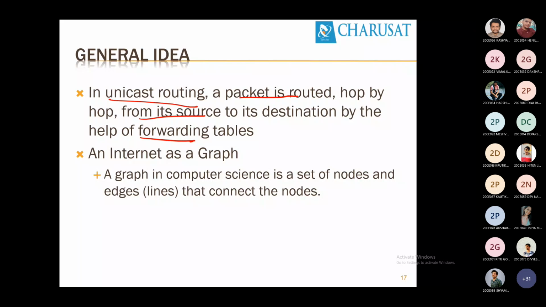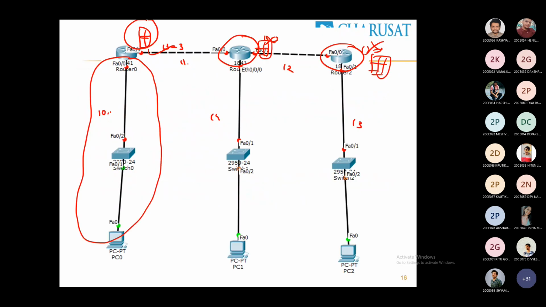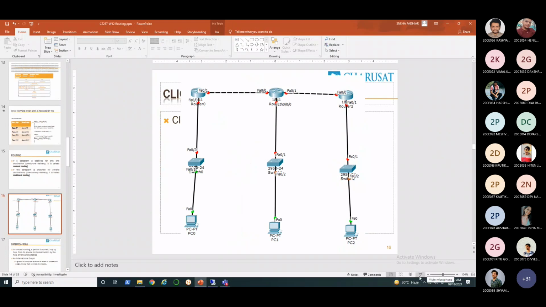So how is this forwarding table prepared? Have we discussed it last time? How? Any glimpse? How is it prepared? Any glimpse if you know? Network ID add, then gateway. Okay. I think I haven't discussed it.